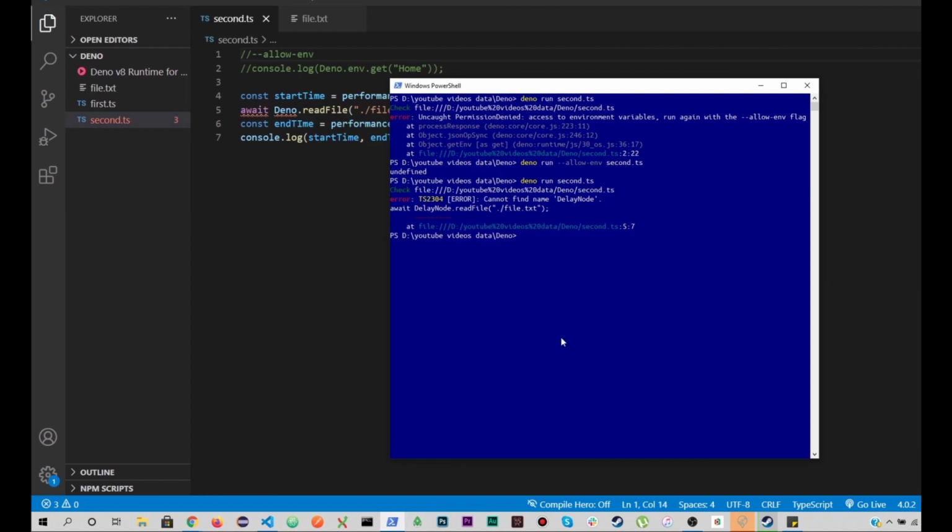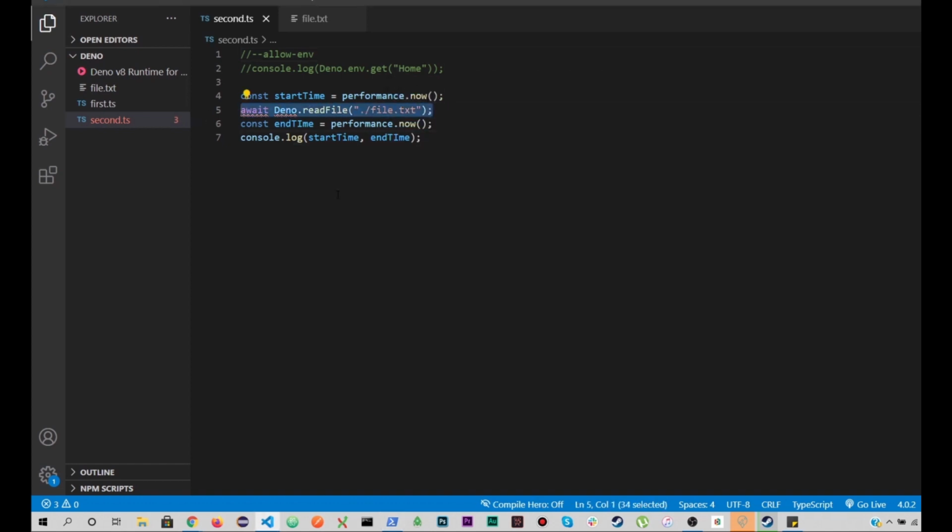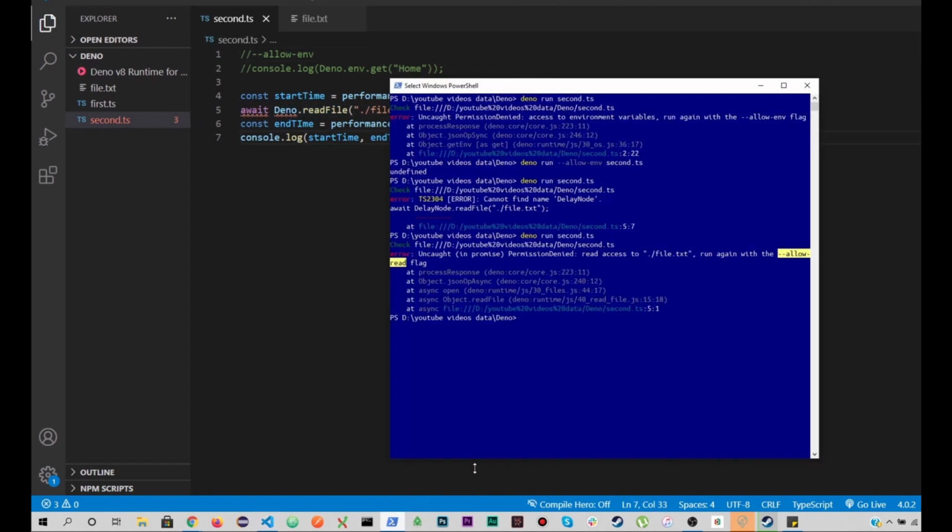Deno.readFile. So if I try to run this file now, it's giving me permission denied, and it's asking me to add the allow-read flag. This is a different kind of permission. If we want to read the file, then we need to pass this flag. We can add more than one flag. So let me try to add this flag first, allow-read, right? So you can see 32 and 40. It started off with 32 and 40.